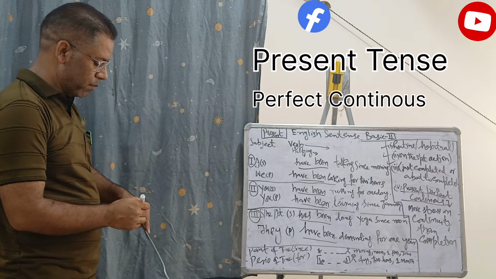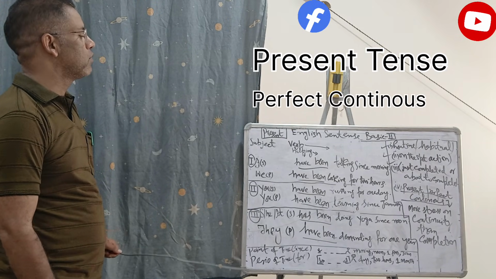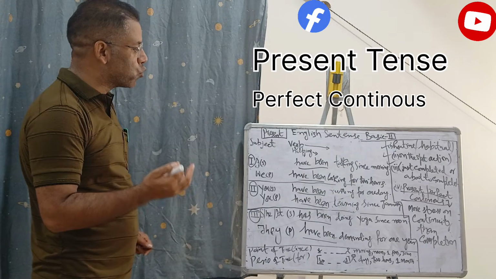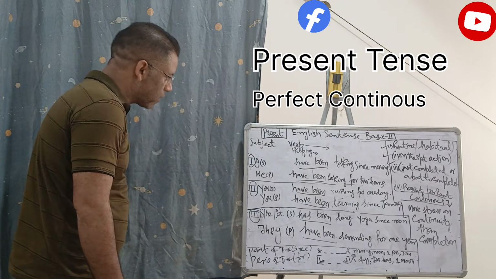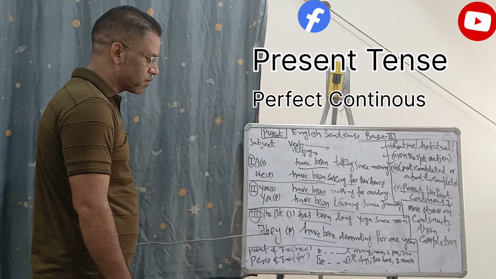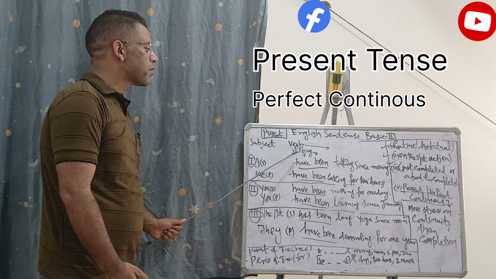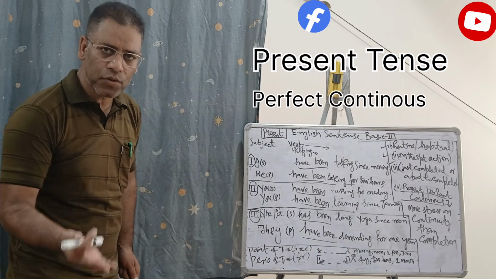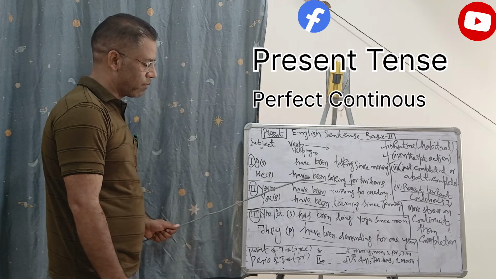What is more important in the present perfect continuous? First of all, for making present perfect continuous, we require the subject, and we already have the first person, second person, and third person, that is the same. The verb is the same. For the helping verb, we have 'have', and 'has' for the third person singular, that's already there. But what is the additional part here? What is the additional part?